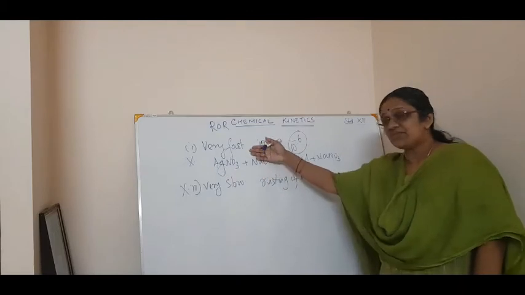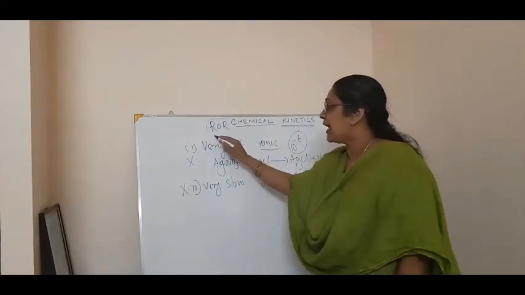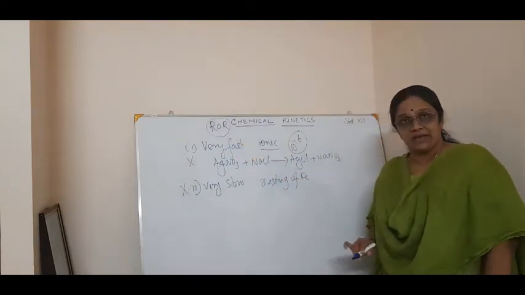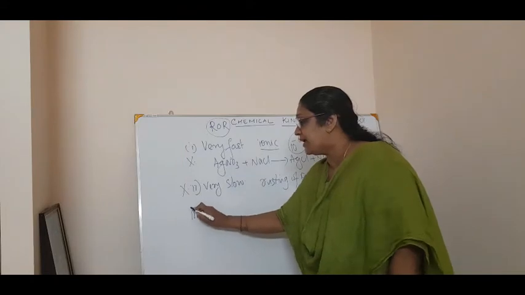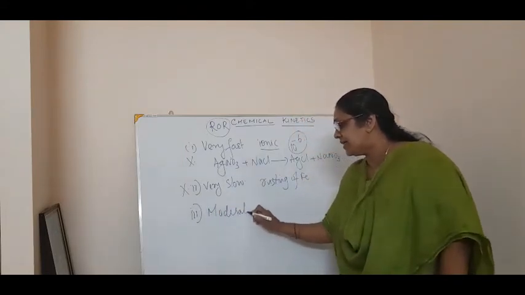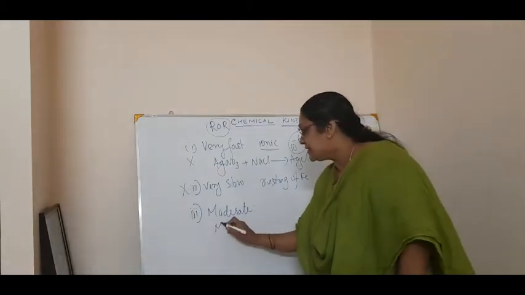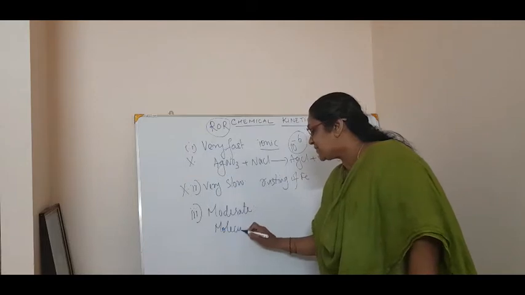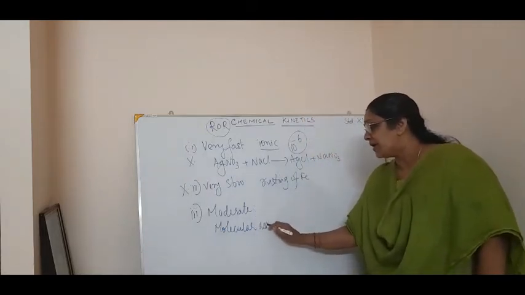So in very fast reactions as well as in very slow reactions, you are not calculating the rate of a reaction. So in what type of reaction are we calculating the rate of reaction? That is moderate reactions, isn't it? Moderate reactions normally take place in molecular reactions.